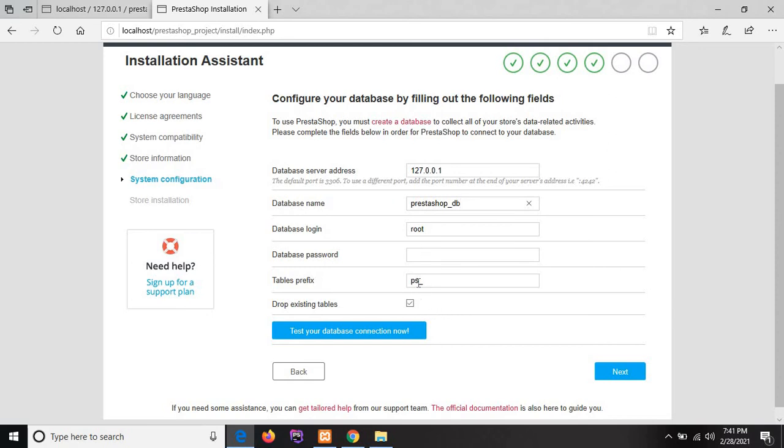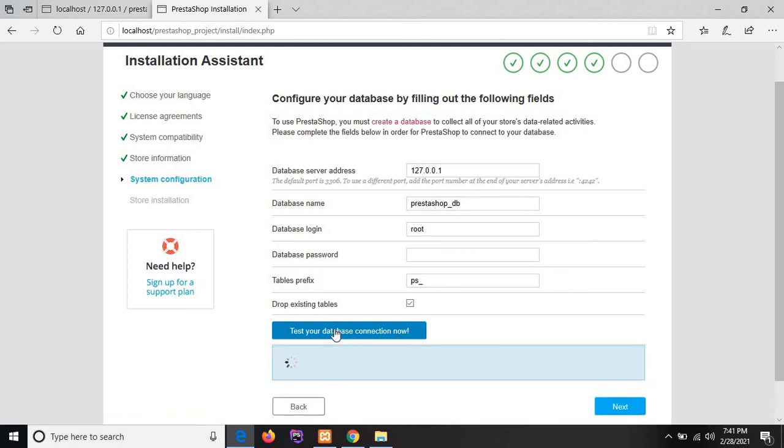Next is the table prefix; you can change this prefix. This prefix is usually for the database table names. Okay, then we'll test our database connection. Just click on test your database connection now. The database is connected. Click on next.